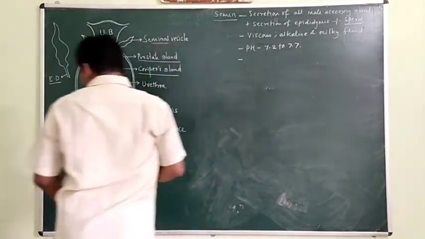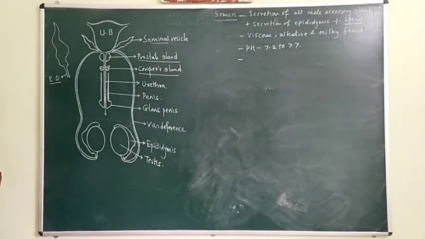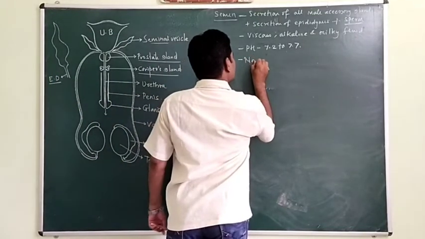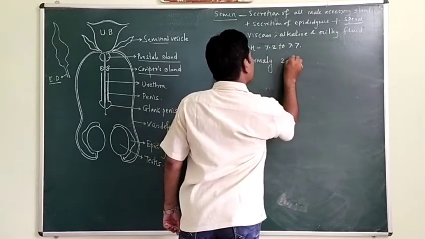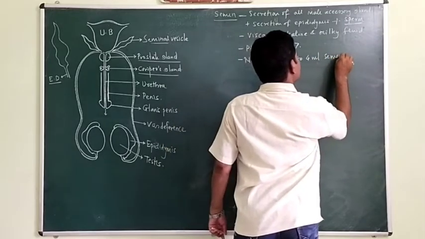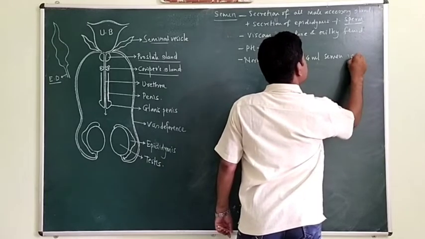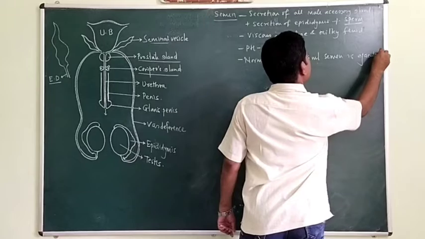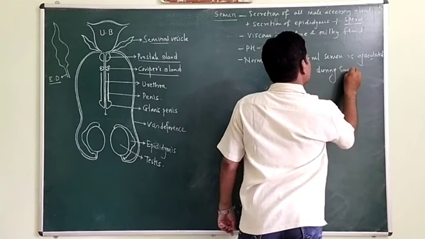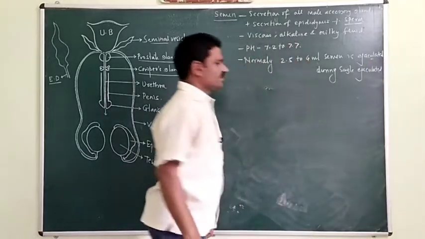Then a single ejaculation means what? Means at a single time, normally 2.5 to 4 ml of semen is secreted or ejaculated.